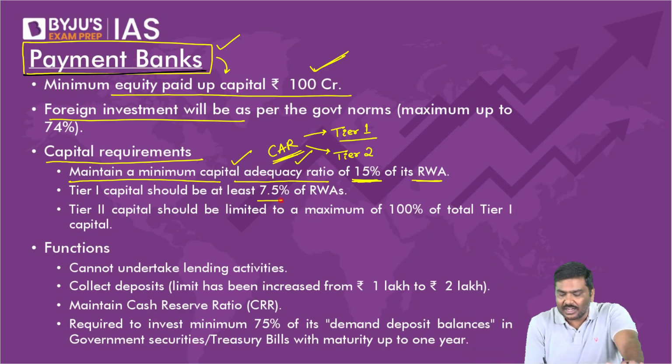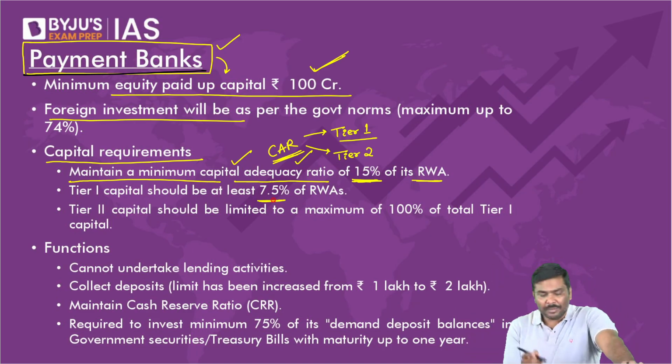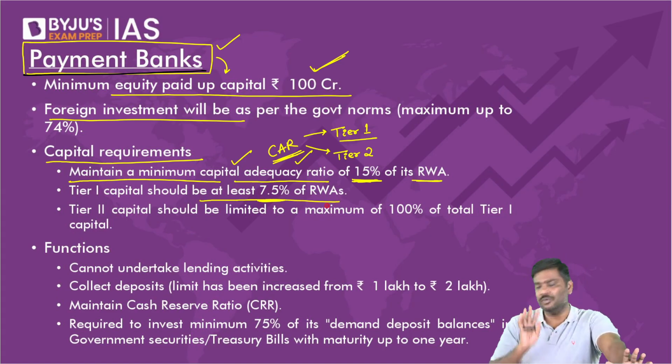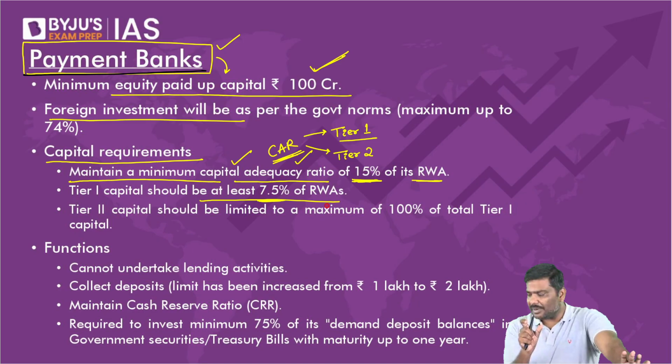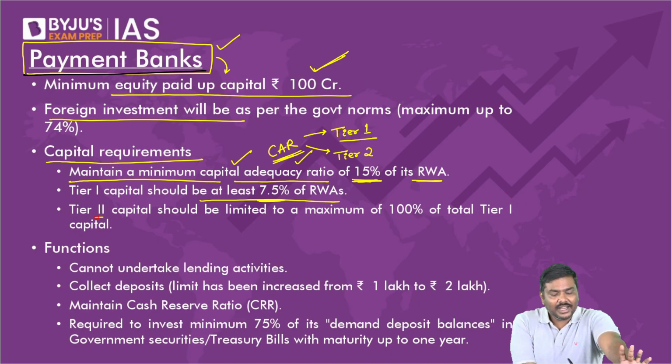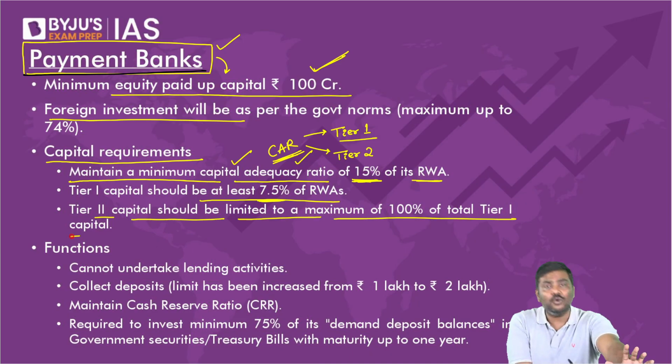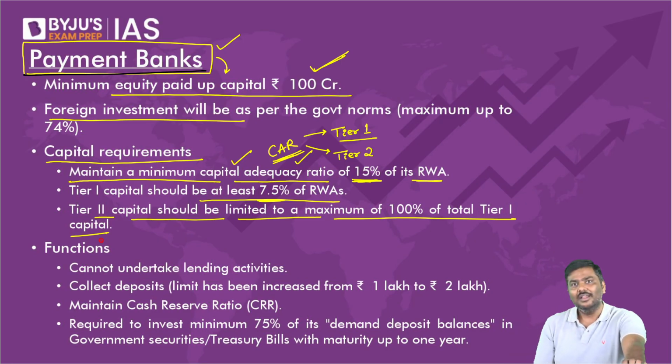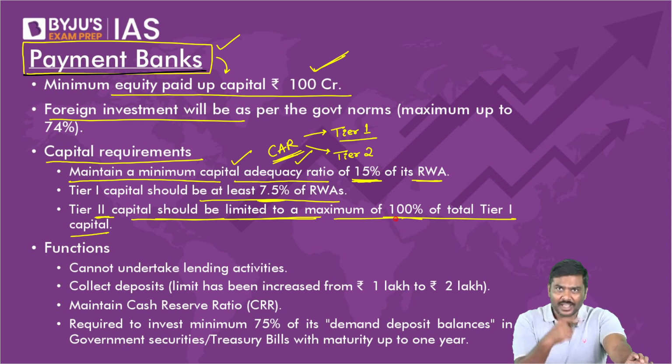Tier 1 capital should be at least 7.5% of risk-weighted assets. And tier 2 capital should be limited to a maximum of 100% of total tier 1 capital.